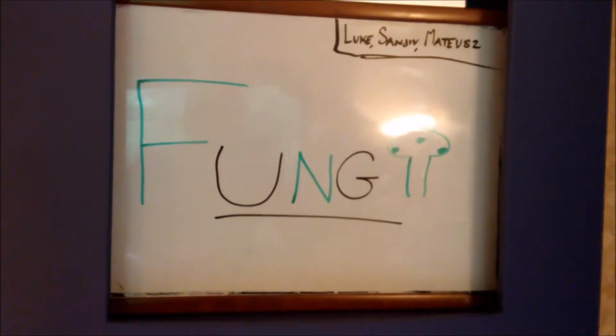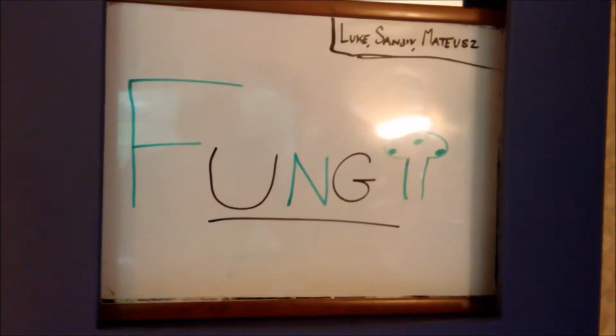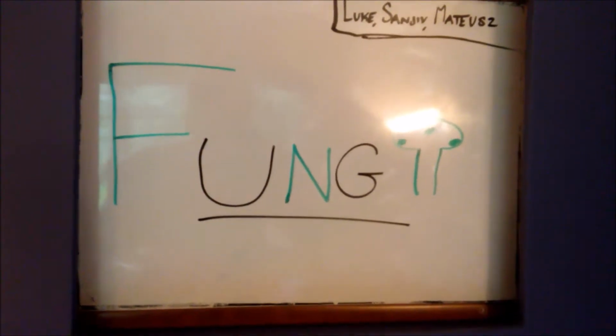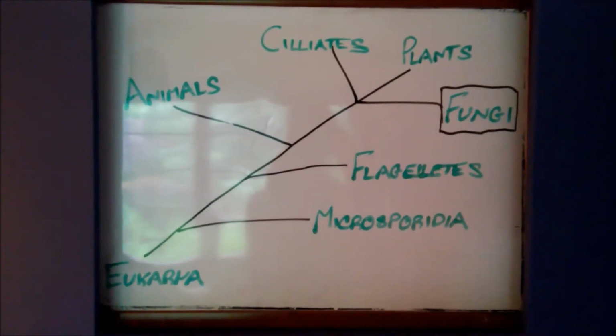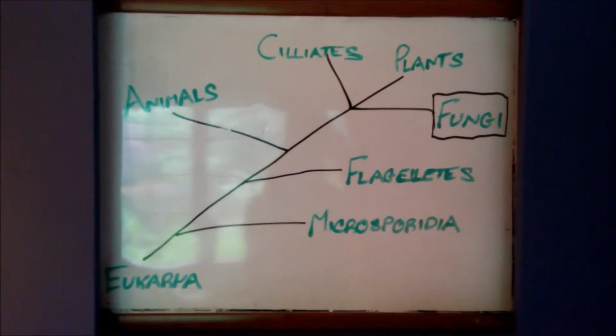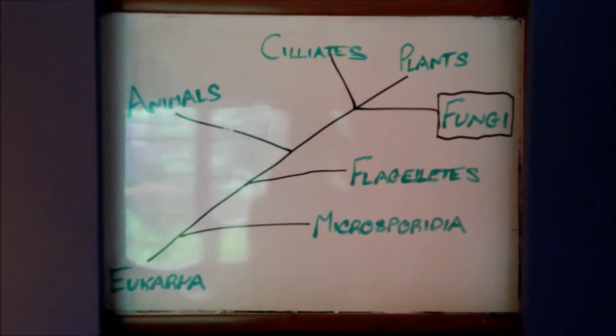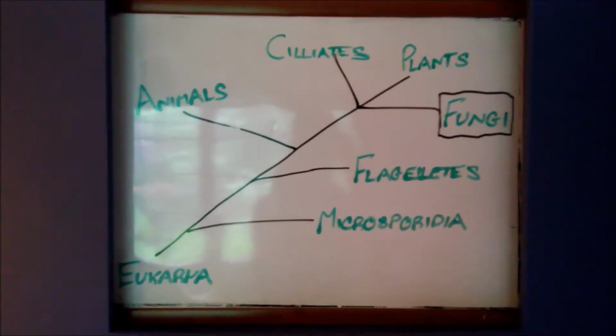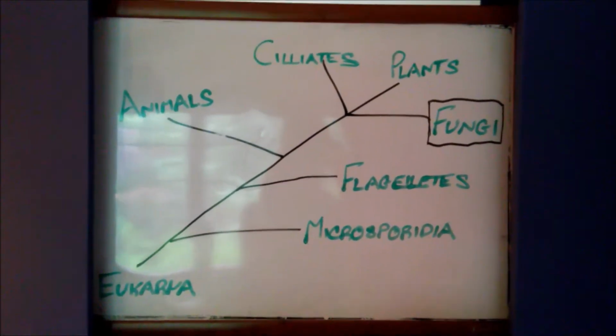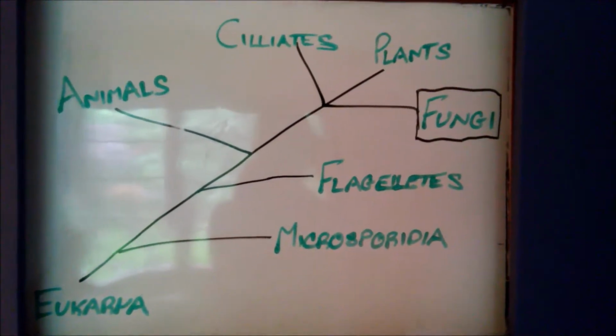A fungus is any of a group of spore-producing organisms, including molds, yeasts, and mushrooms. The kingdom fungi, as multicellular living organisms, belong in the domain Eukarya, separate from protists and bacteria. On a phylogenetic tree of the domain Eukarya, fungi are between animals and plants, having more in common with plants than animals.